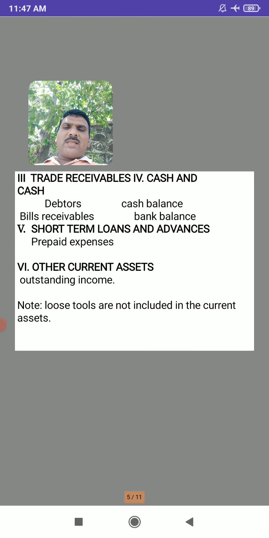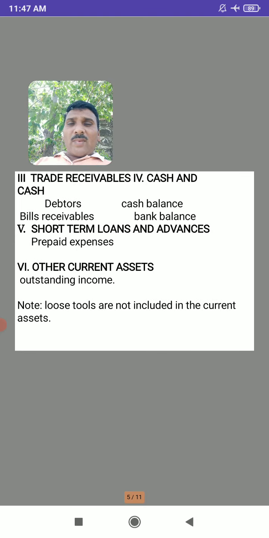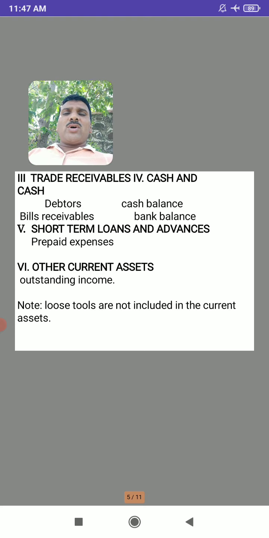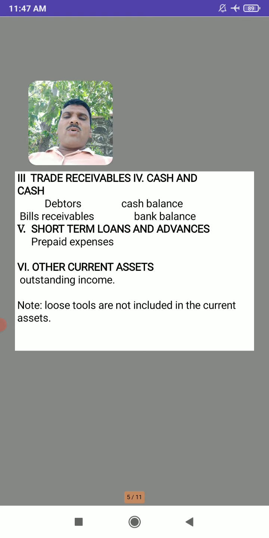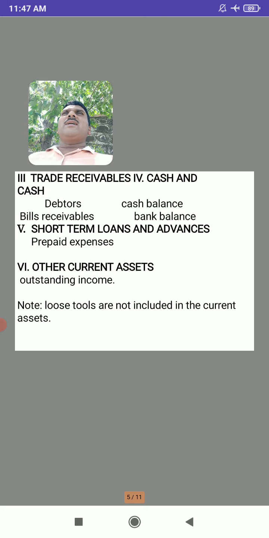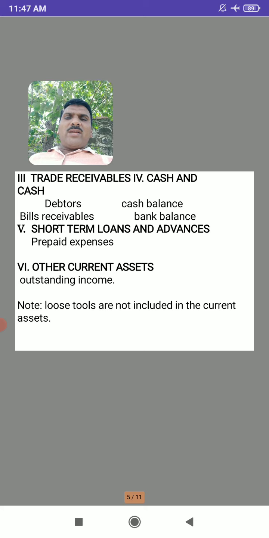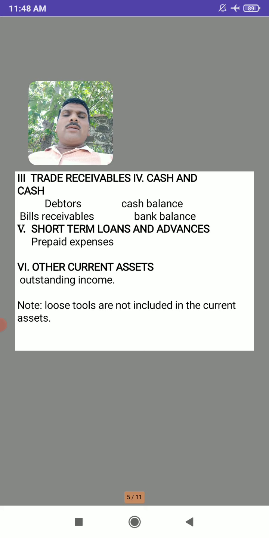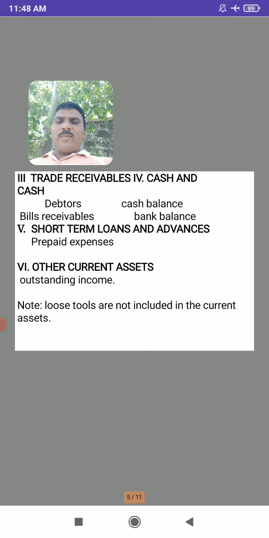Trade receivables, we know while studying the financial ratio analysis, in that we know what are the trade receivables and what are the current assets and what are the current liabilities, all things we have studied. But in this fund flow statement, these current assets and current liabilities are also very useful, and they are very important. So again we have to study what are the trade receivables. So trade receivables include debtors and bills receivable.